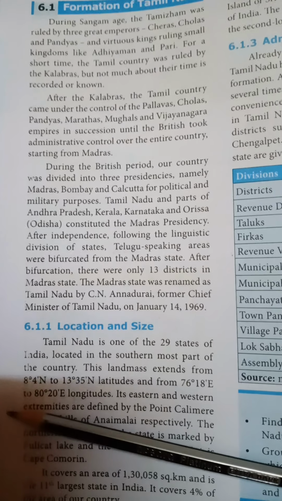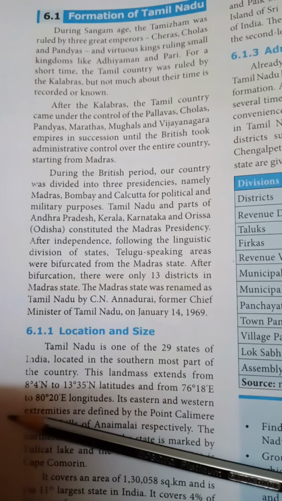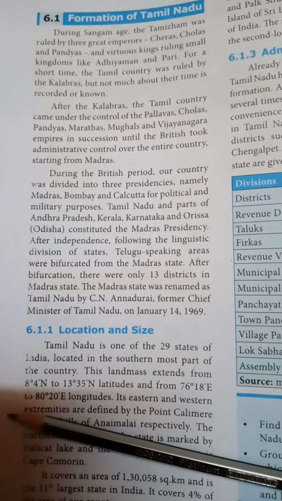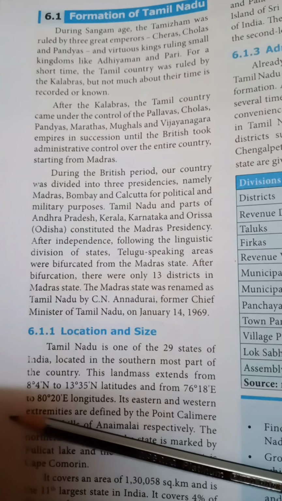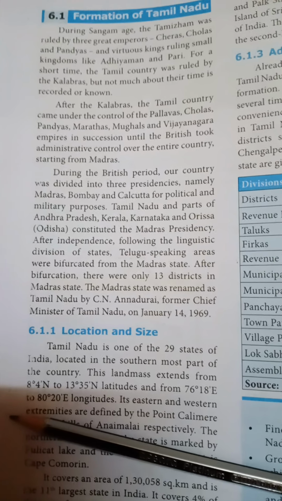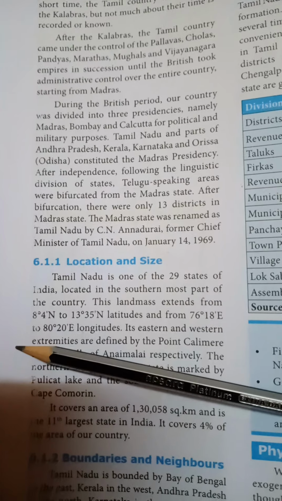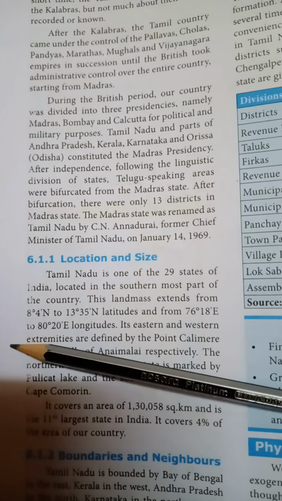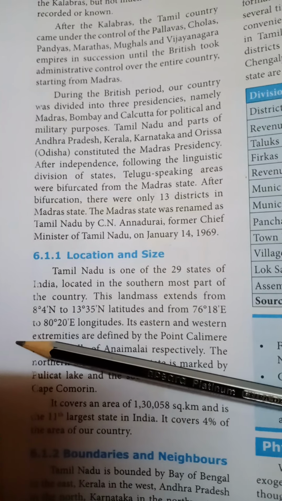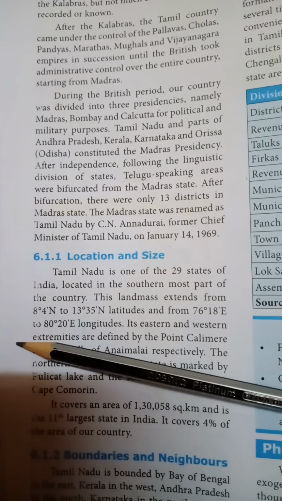So are all of you clear, students? I think all of you understood about the formation of Tamil Nadu and the introduction. In the next video we are going to learn about the location and the size of Tamil Nadu. Thank you.